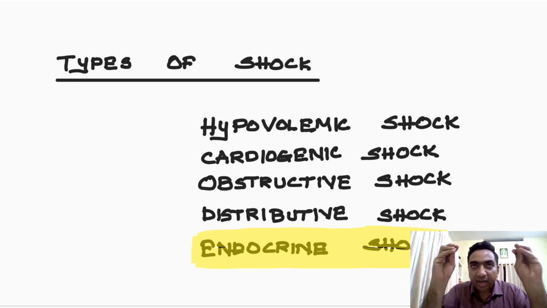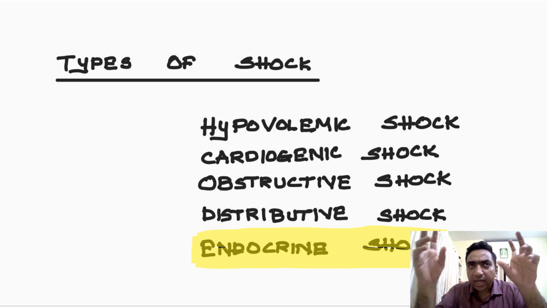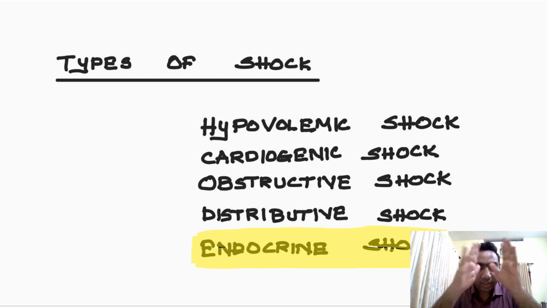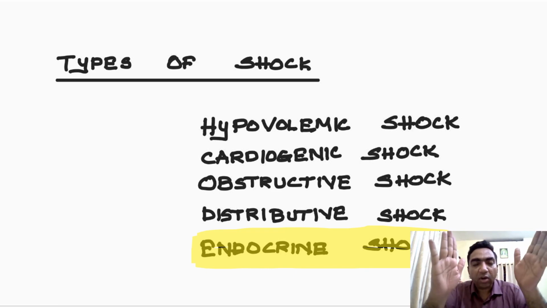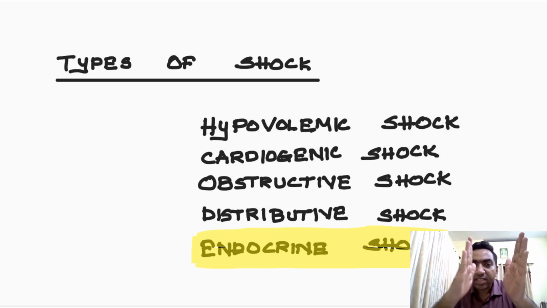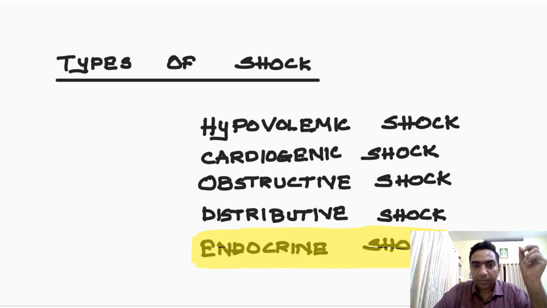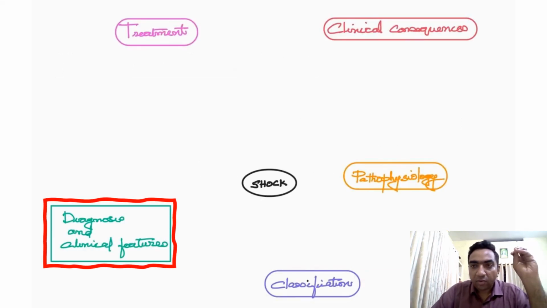Suppose when we are treating a shock, we should also look for other types of shock. We should not think that it will be only one type of shock. There can be components of these different types of shock. So how will we diagnose it? For that, we look for the diagnosis and clinical features of shock.